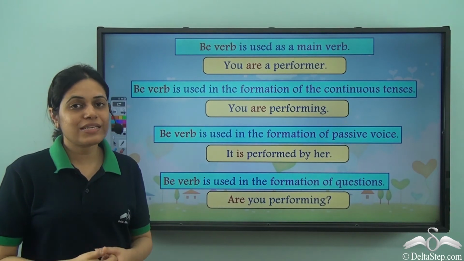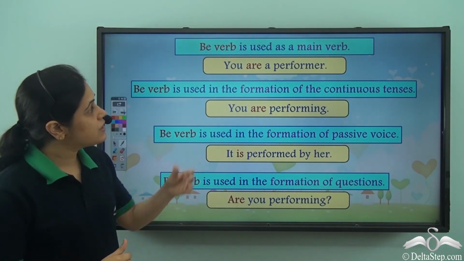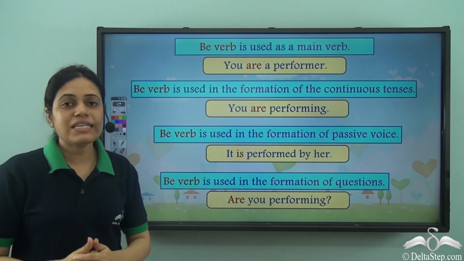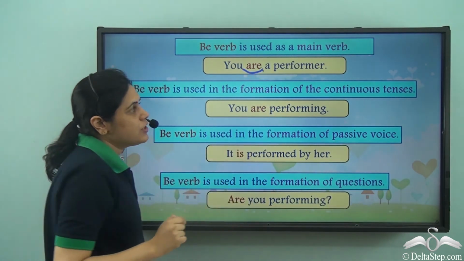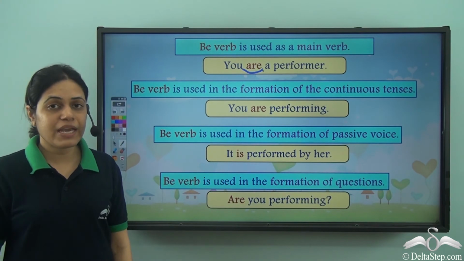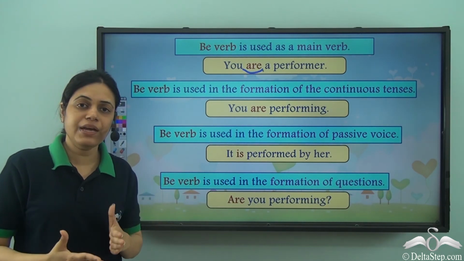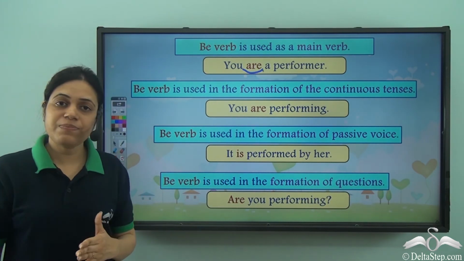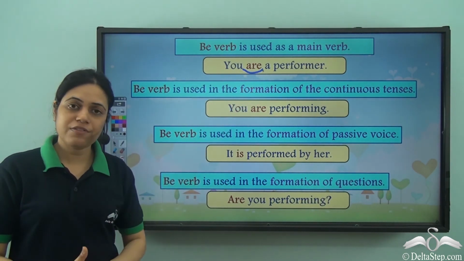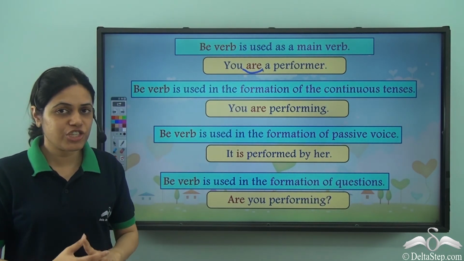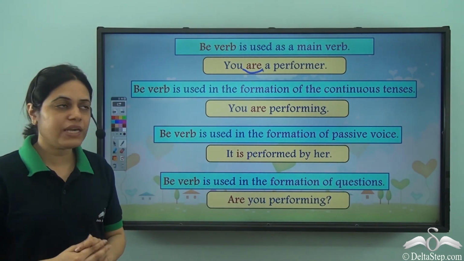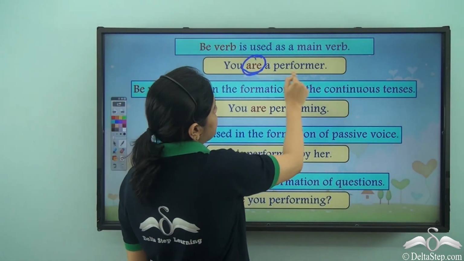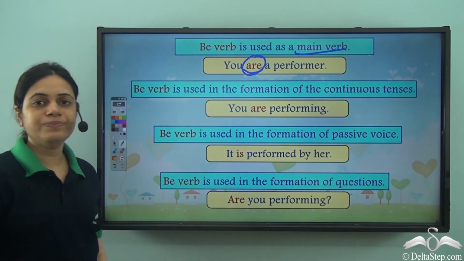So now let us see the different uses of be verbs. Be verb is used as a main verb. You are a performer. So be verb is used as a main verb to show the state of being. So you exist as a performer. There is no other verb in this sentence. There is just one verb, are, which shows the state of being. So are is the main verb here.